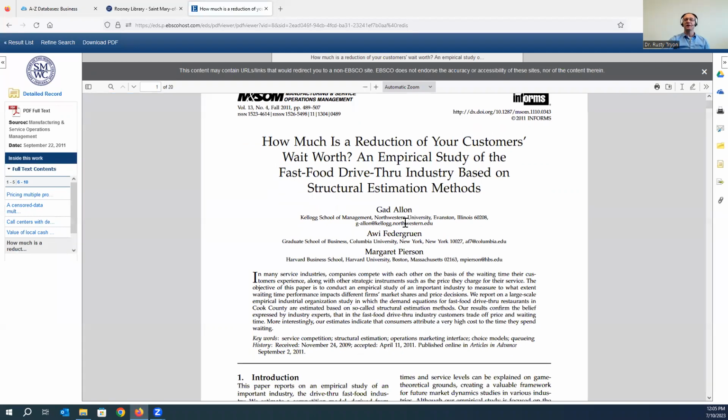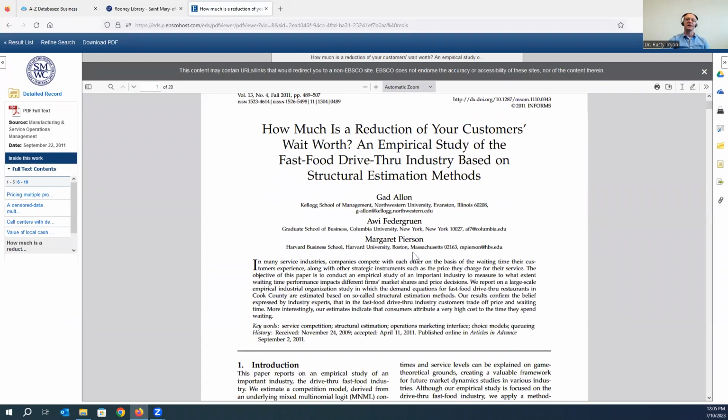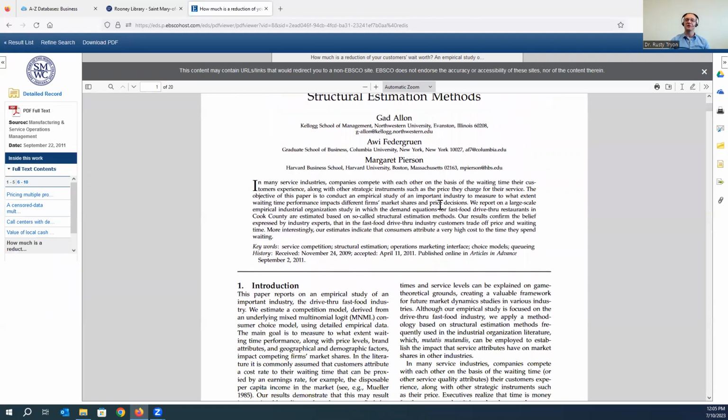So when we look at the authors, we look at their credentials. These folks are affiliated with some very prestigious universities. So these are academics. These are scholars who are writing this content. And so that helps us move in the direction of accepting that it is actually peer-reviewed.